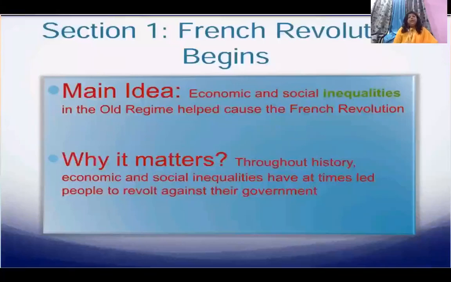You can take the example of our own country. Wherever people feel that some kind of inequalities have been done by us, take the example of India, the people will decide that next time they are not going to vote for the same government. They don't want the same government back again. Why? Because of these economic and social inequalities.